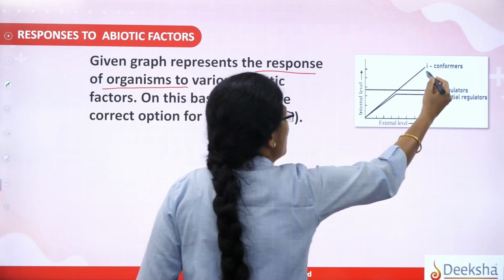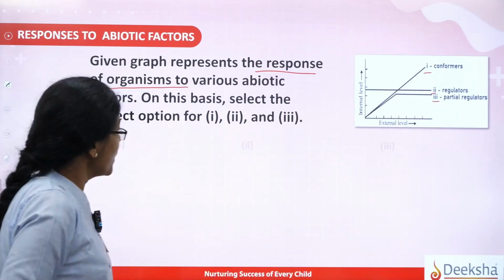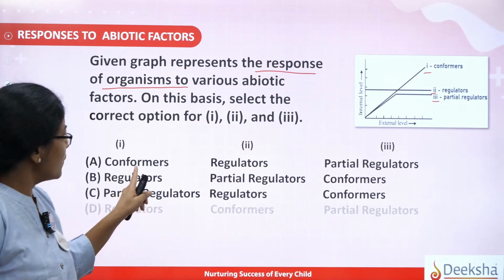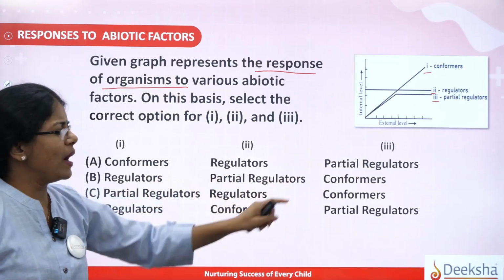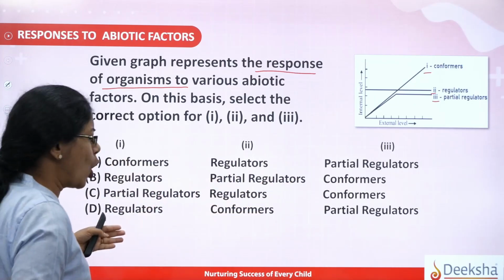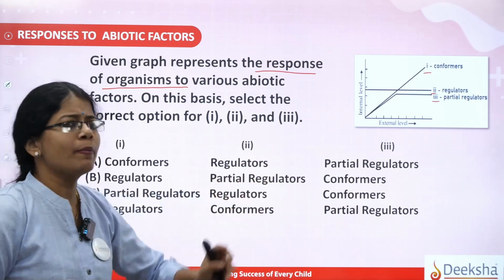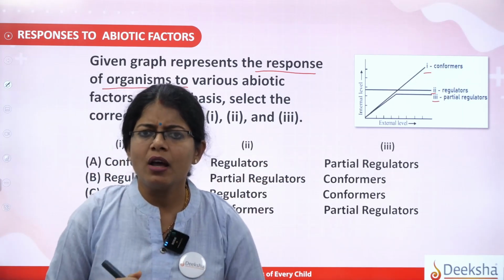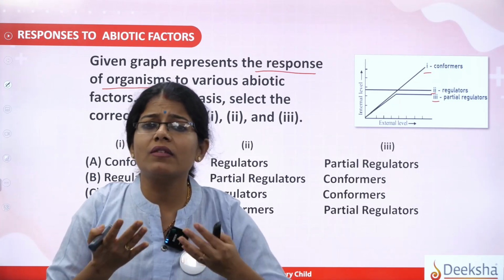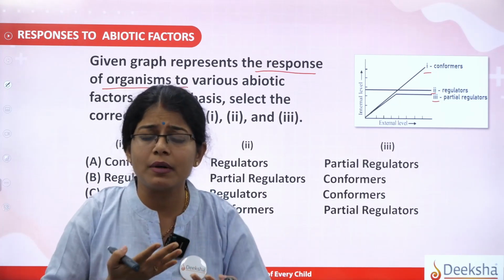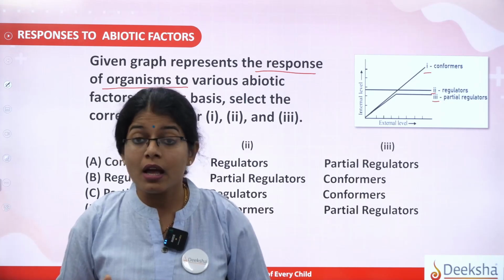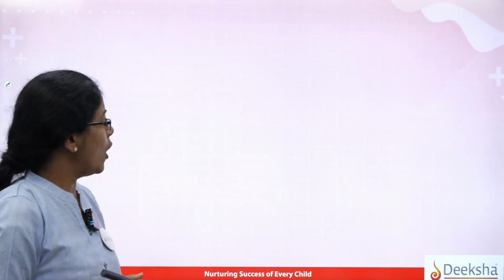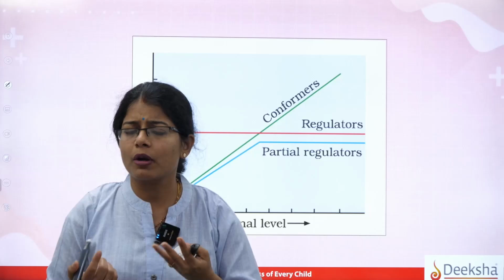Let us see 1, 2 and 3. Here there is something called conformers, regulators and partial regulators. These are the options, and these are the different options related to conformers, regulators and partial regulators. So we need to know beforehand what a regulator is, what a conformer is, and what a partial regulator is. Now I will give you one example.